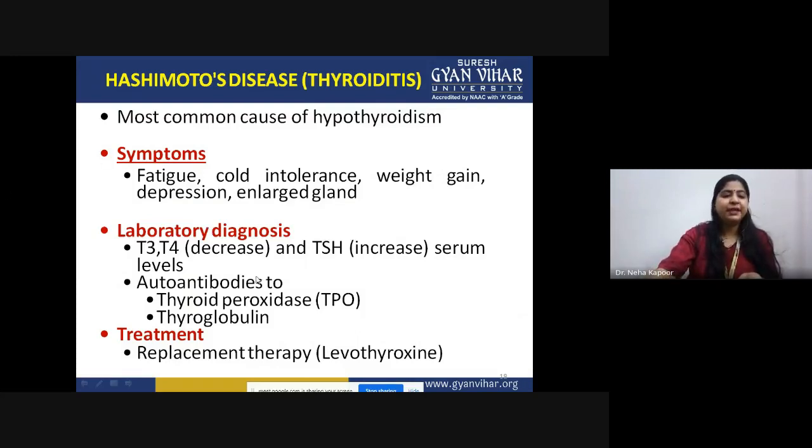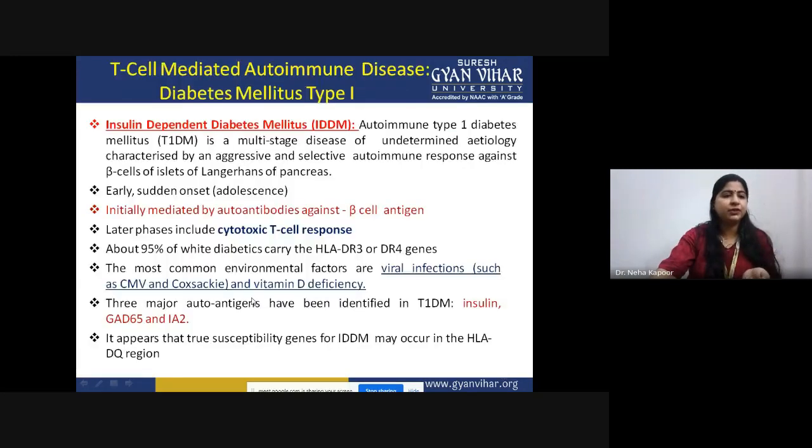That means you replace those target sites against which autoantibodies are being generated. Now, having discussed these three diseases, our next organ is the pancreas. So in that case, what is a T cell mediated autoimmune disease? As the name suggests, the main immune response would be T cell, that means T lymphocyte. So in this case, the first example is diabetes mellitus type 1.